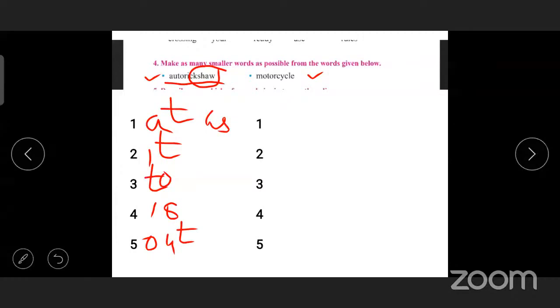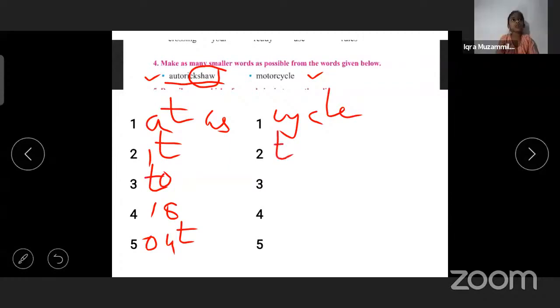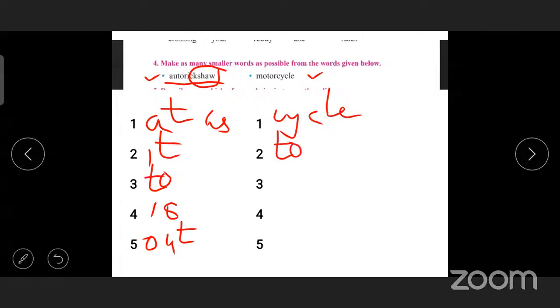Now see the motorcycle. Make all five small words from motorcycle. Yes, very good. Cycle. Tell loudly, cycle. Next one, tier. Yes, and the next one, motor, out.